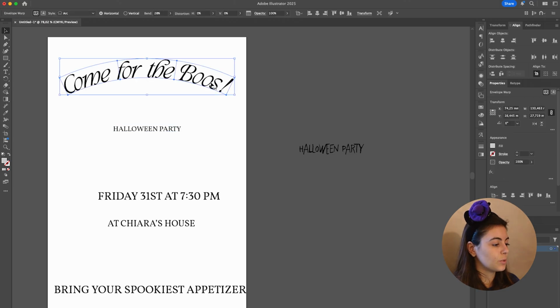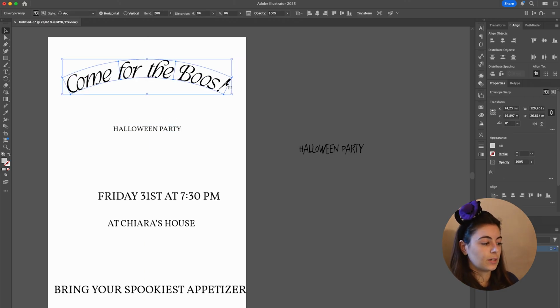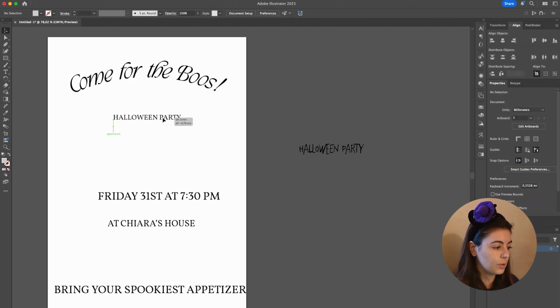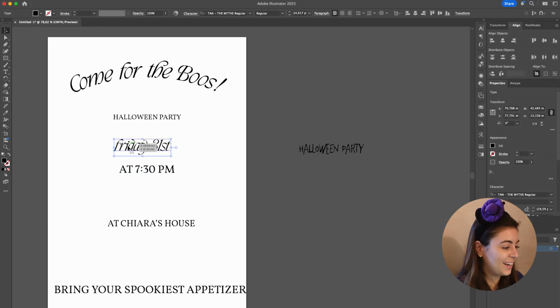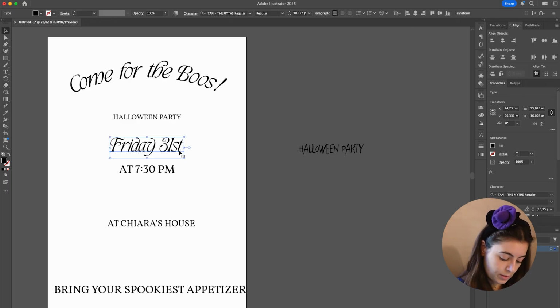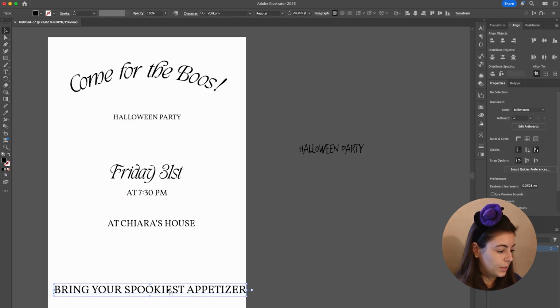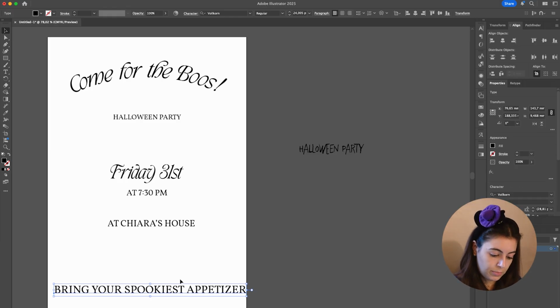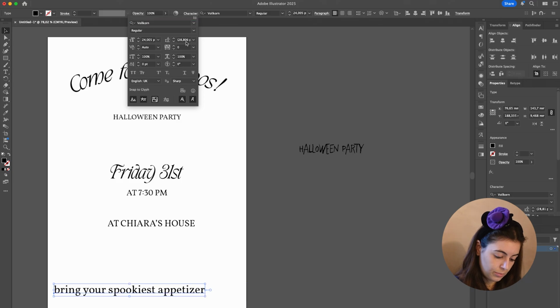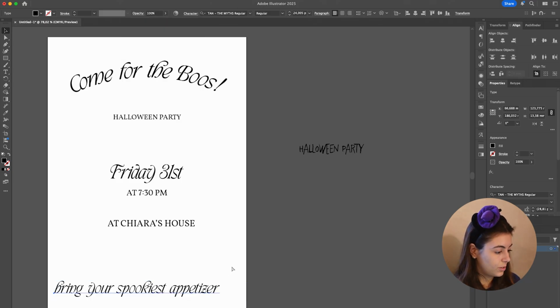Maybe we can put this one inside some ribbons, you know, those ribbons that go like this, they could be highlighted. Underneath this ribbon there's "Halloween party," and then there's "Friday the 31st at 7:30 p.m." Wow, beautiful. Okay, Friday 31st, maybe this one can be centered, and then we can do this the other way around, but let me see first if it's readable. Not so much, is it? Okay, so we're gonna leave it like this.